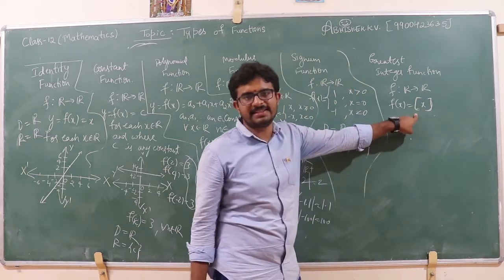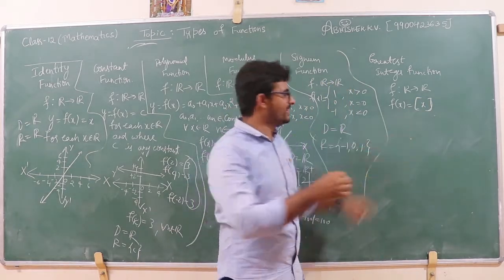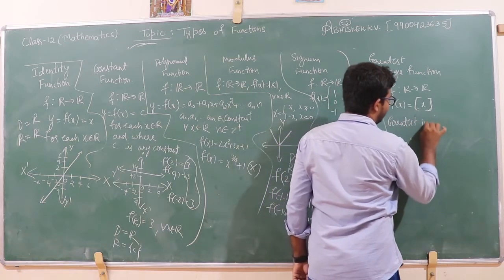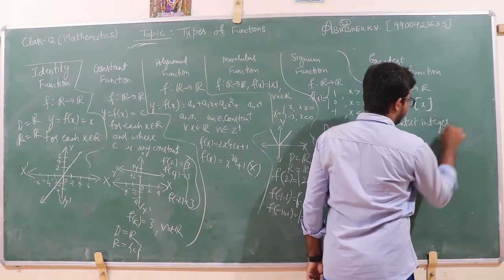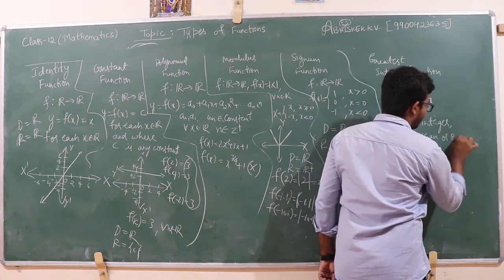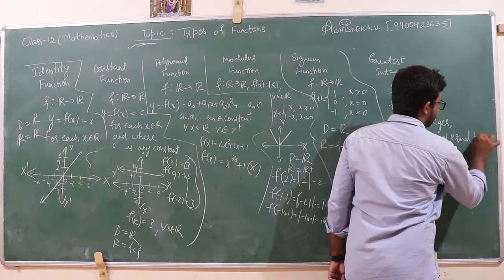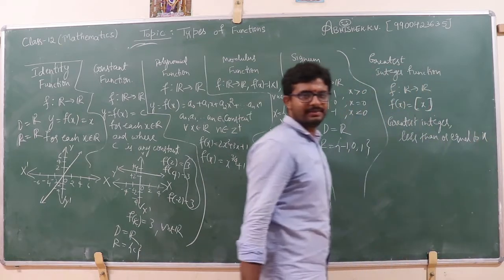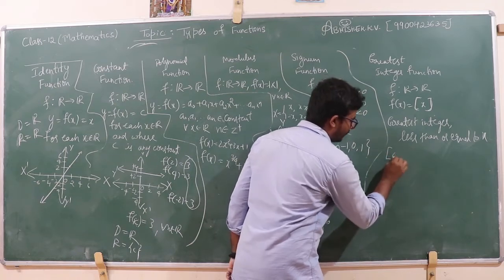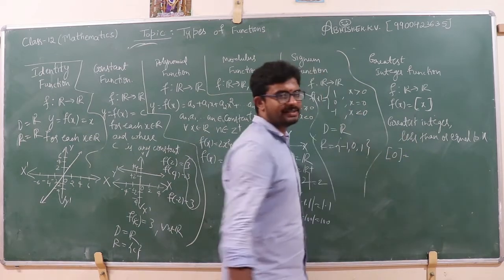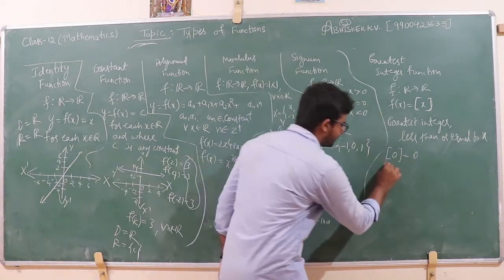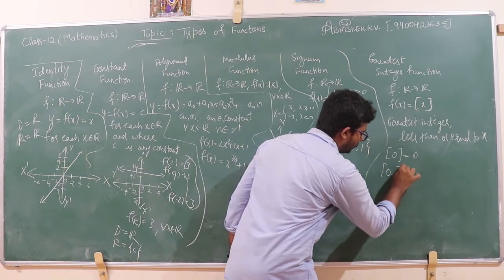This square bracket of x represents greatest integer less than or equal to x. This means, see, if I consider greatest integer of 0, this is equal to what? 0. Yes, if I consider 0.1,